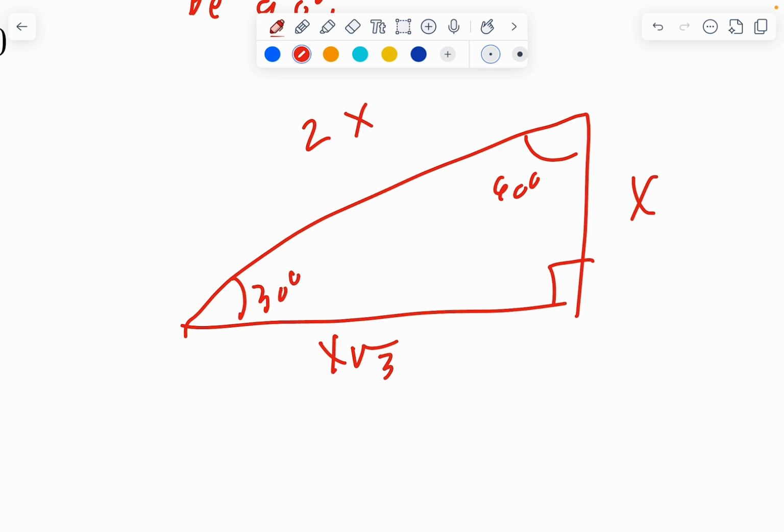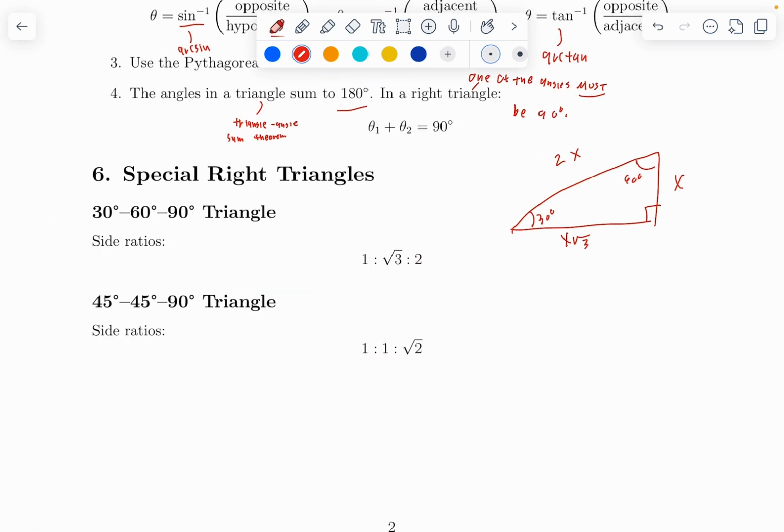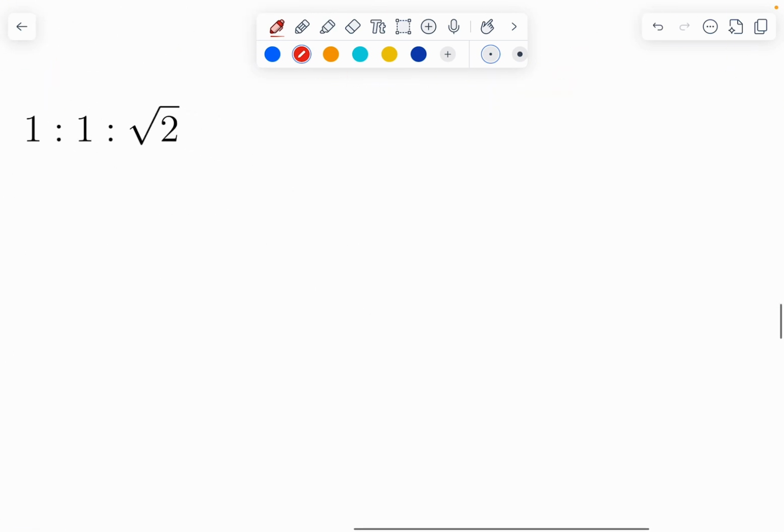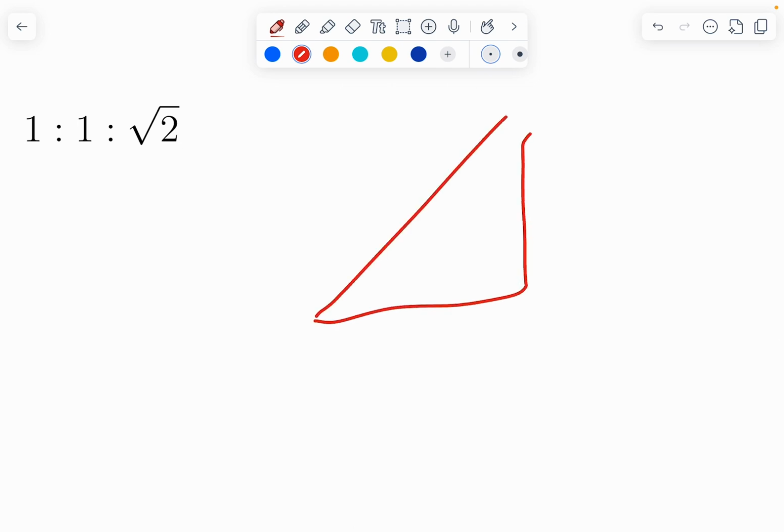Then we get to our 45, 45, 90 triangle. So, a couple notes. We have 45 degrees here and 45 degrees here. These two sides, because the angle measures opposite to them are the same, are going to be congruent. Let's say they're both x.